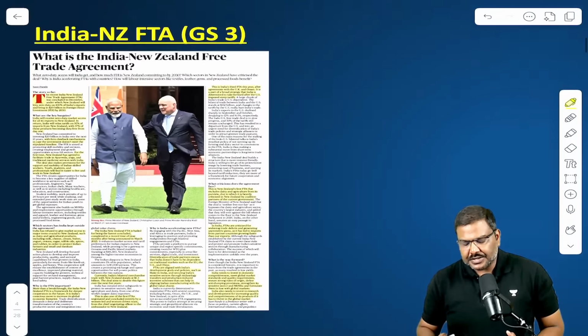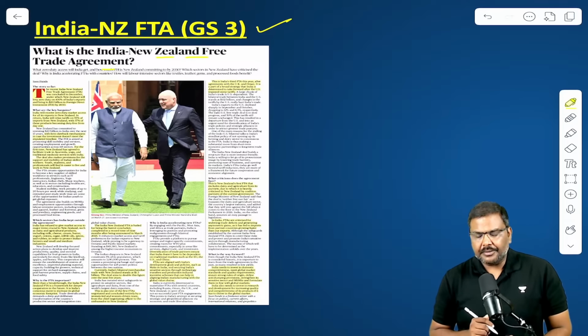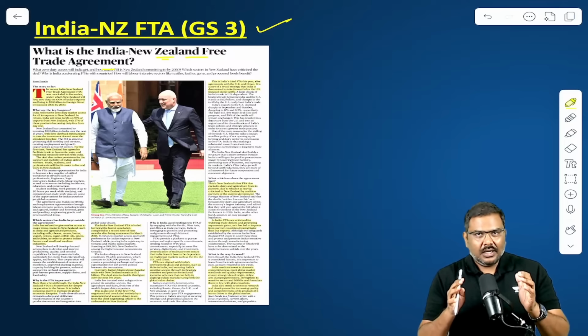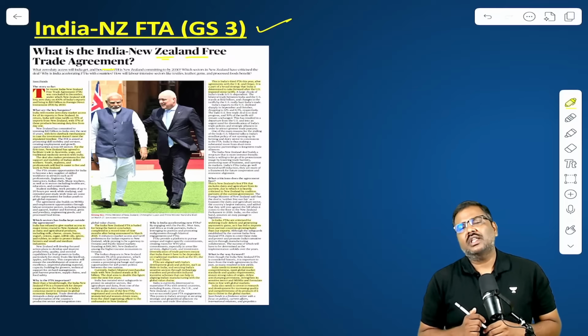Let me begin the discussion. First important article, India New Zealand Free Trade Agreement. What is in the India New Zealand Free Trade Agreement? Let's understand from the basic points to the advanced concepts associated with the article.